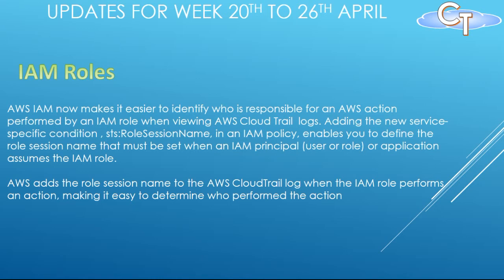AWS adds the role session name to the AWS CloudTrail logs when the IAM role performs an action. This makes it easy to determine who has performed a particular action.